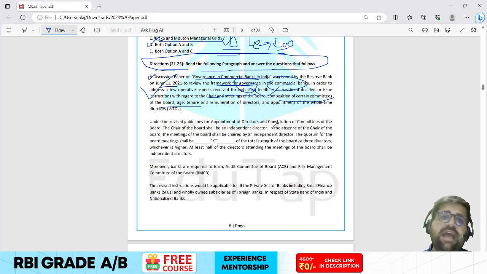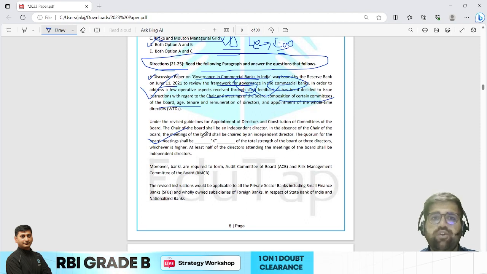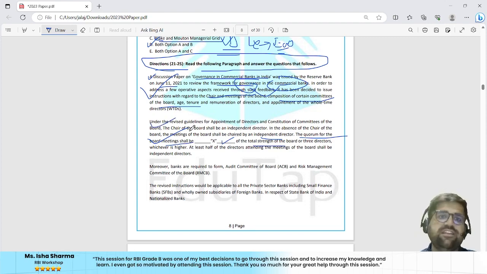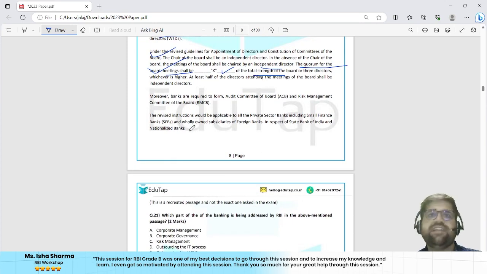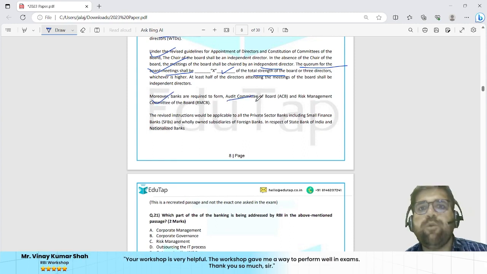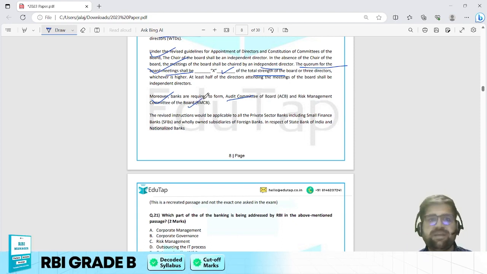If you read the entire paragraph, it talks regarding one fill in the blank also, that in the absence of the chair of the board, the meeting shall be chaired by an independent director. The quorum of the board meeting shall be dash in the total strength of the board. Okay, that we have seen. This we will address once the question associated to it comes. Moreover, banks are required to form an audit committee and a risk management committee too. So again, the paragraph is introducing you towards the audit committee and risk management committee.